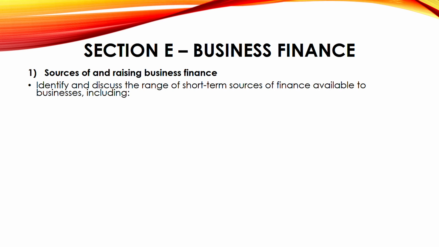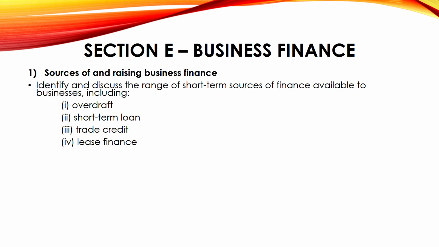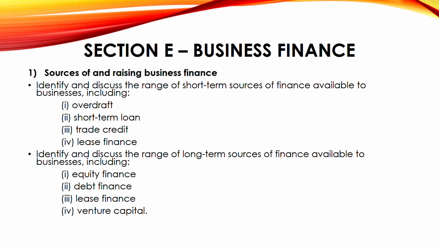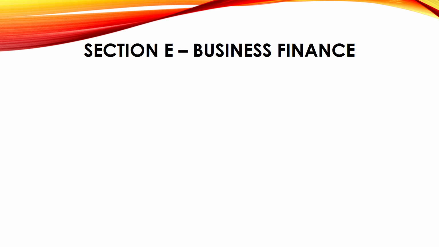Finances could be medium term, short term, or long term. First, let's start with the short term sources of finance. What are the short term sources of finance? It could be overdraft. You could take an overdraft from the bank, or it could be a short term loan, or it could be trade credit you are taking on 3 months, or it could be lease finance, right? Now, long term. Long term could be your equity finance, debt finance, long term debt, lease finance. Lease could be long term also, short term also, depending on for how long you are taking it. Venture capital. Venture capital is not available for short term, it is a long term source of finance. And in advanced financial management, we have more sources of finance.